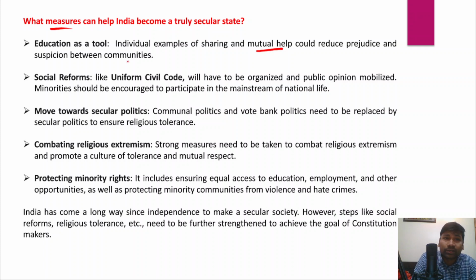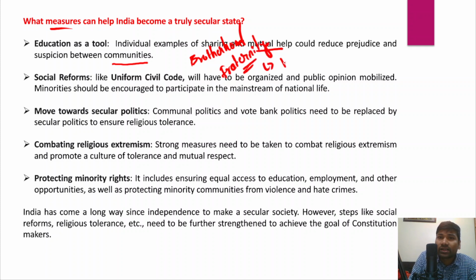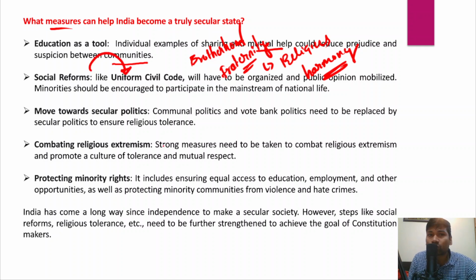and suspicion between the different communities, and that would strengthen the bonds of brotherhood, and that would also result in the development of the feeling of fraternity among different communities, and that would result in religious harmony, right? So that would result in religious harmony among the various communities. And in fact, there should be certain social reforms that have to be undertaken, particularly the uniform civil code.